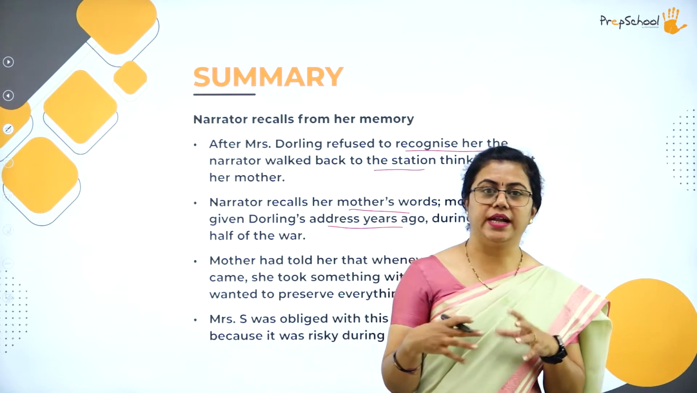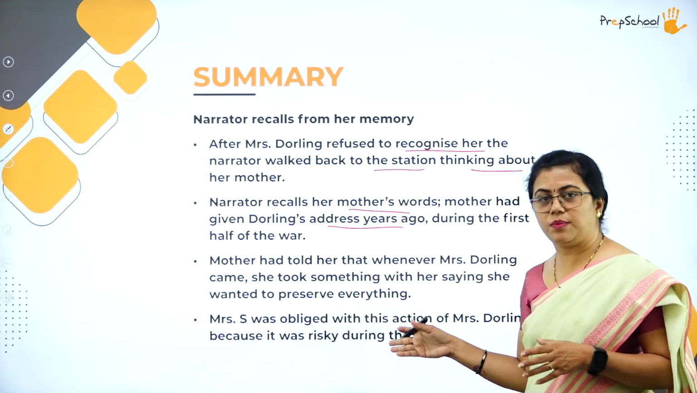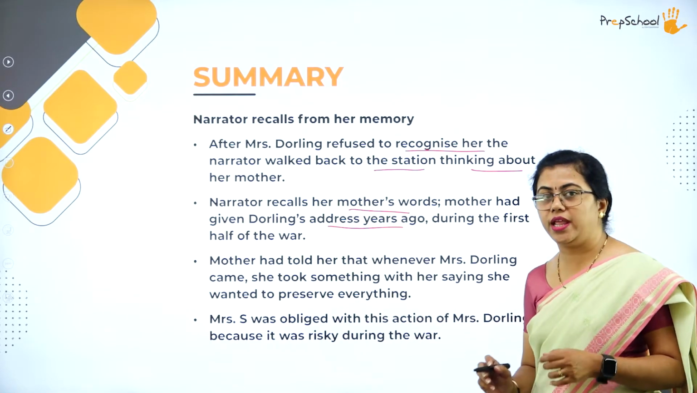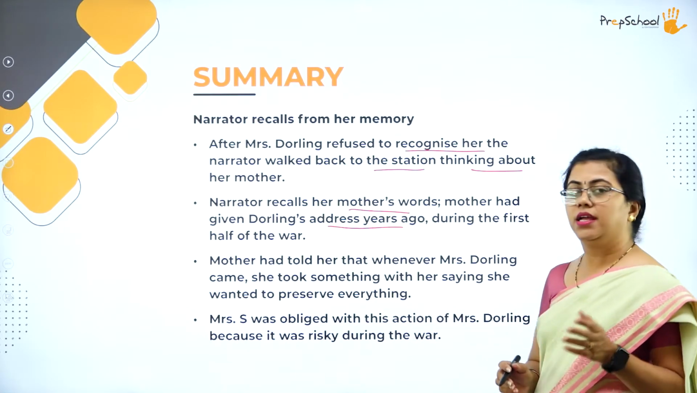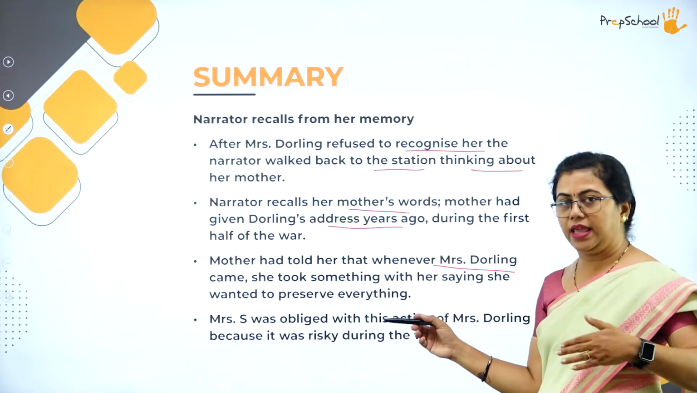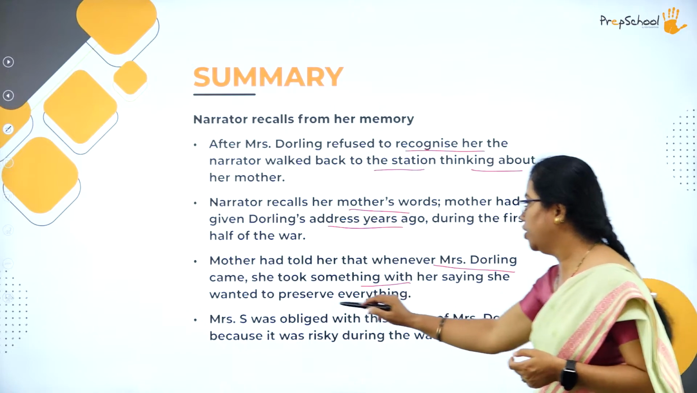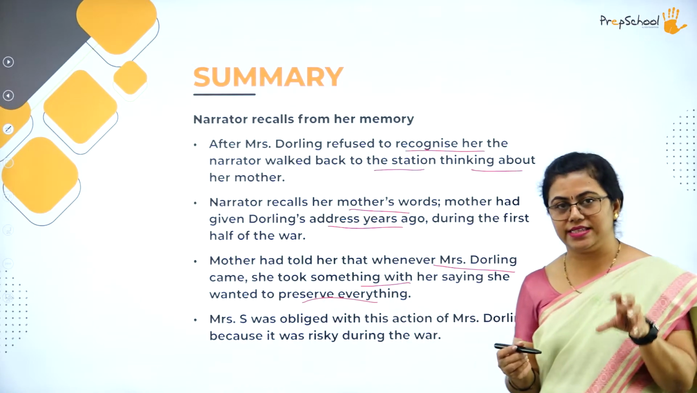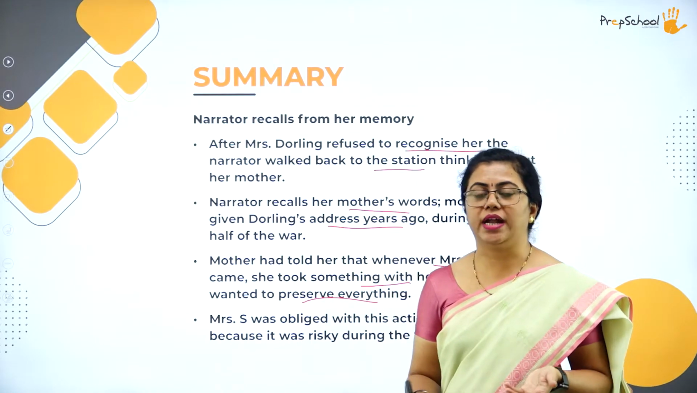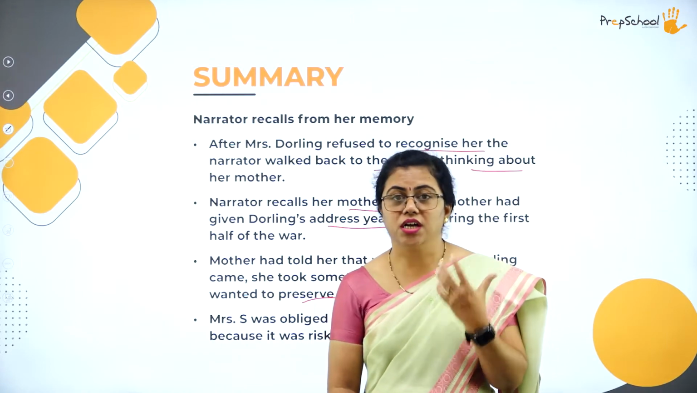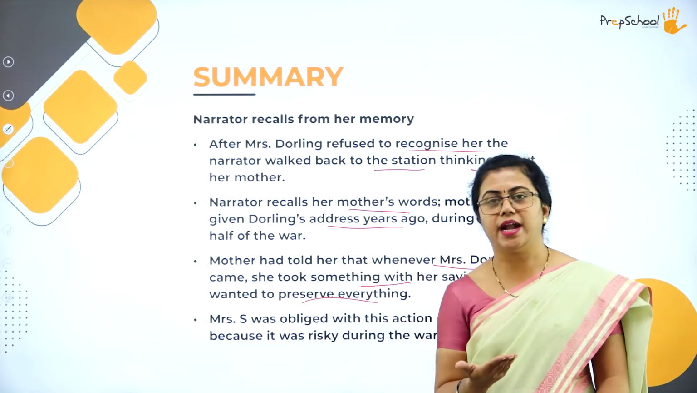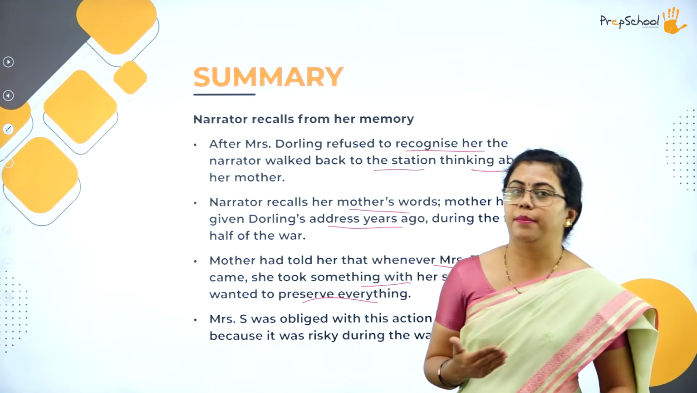When did she notice that some things were actually missing from that place? She tells about Mrs. Darling, and the mother also says that whenever Mrs. Darling came, she took something with her. She would say that she wanted to preserve all the nice things. The situation was such that the Jews were being searched for and were to be killed. Hitler had ordered like this. So what happened?